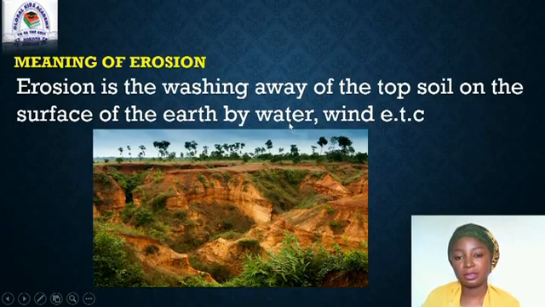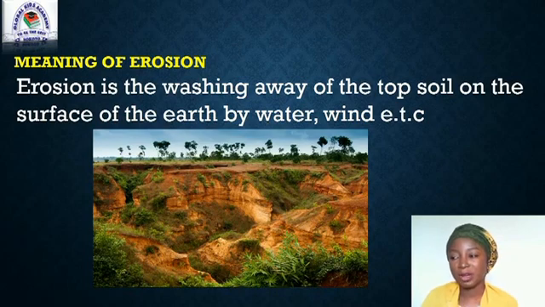What is erosion? Erosion is the washing away of the topsoil on the surface of the earth by water, wind, etc. The topsoil is often the most fertile, and when it erodes away, the subsoil is less productive. This is the reason why we need to conserve our soil.